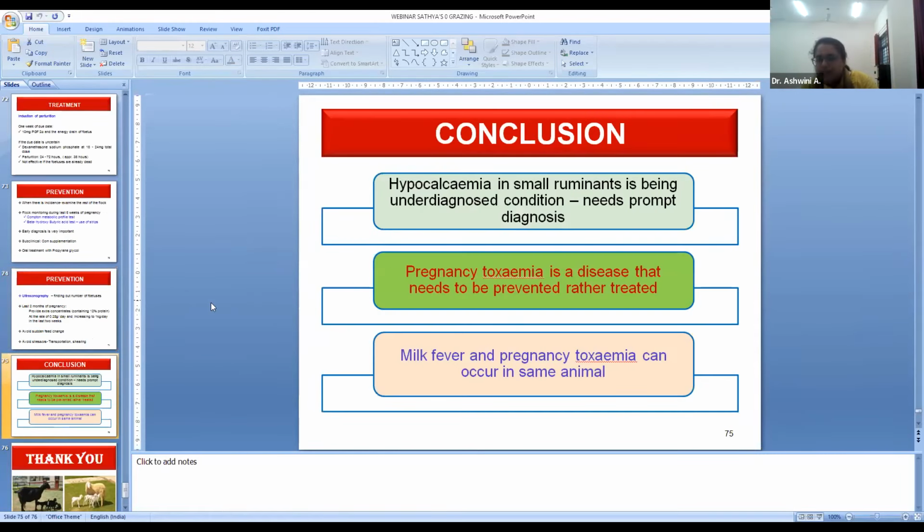And finally, hypocalcemia in small ruminants is an underdiagnosed condition. So it needs prompt diagnosis, as in their counterparts, large ruminants, cattle. Milk fever and pregnancy toxemia can occur in the same animal. Rather than a differential diagnosis of the two conditions, there might be a chance of occurrence of both conditions in the same animal. So we have to keep that in mind also.